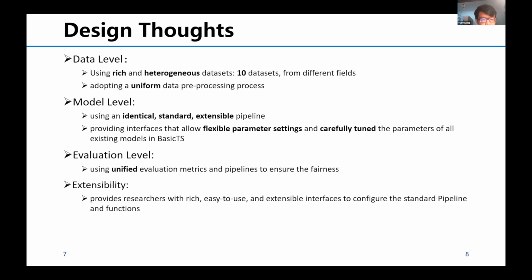For the model level, we used an identical standard extensible pipeline, provided interfaces that allow flexible parameter settings, and we have carefully tuned the parameters of all existing models in BasicTS to address the unfairnesses problem on the model level. Lastly, we used unified evaluation metrics and pipelines to ensure the fairness on the evaluation level. For the extensibility, we provided researchers with rich, easy to use, and extensible interfaces to configure the standard pipeline and functions.